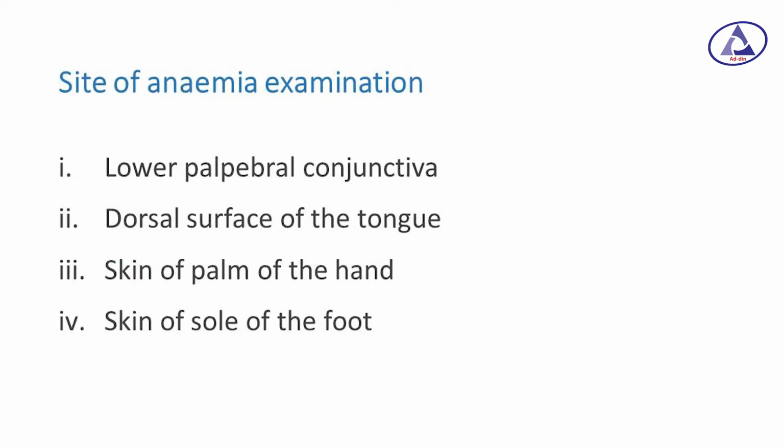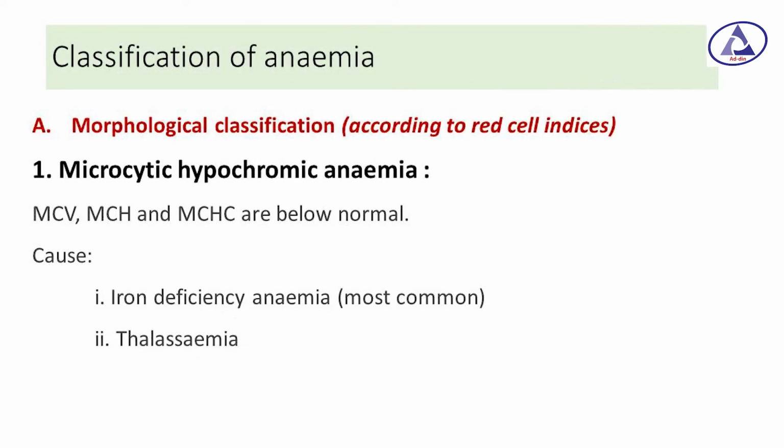Site of anemia examination: lower palpebral conjunctiva, dorsal surface of the tongue, skin of palm of the hand, skin of sole of the foot. Now the classification of anemia. Morphological classification according to red cell indices.